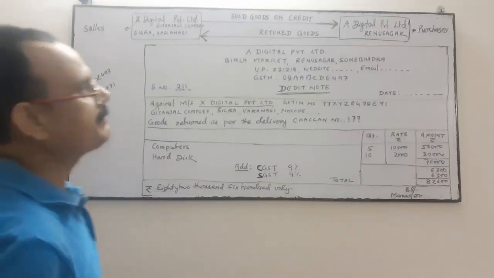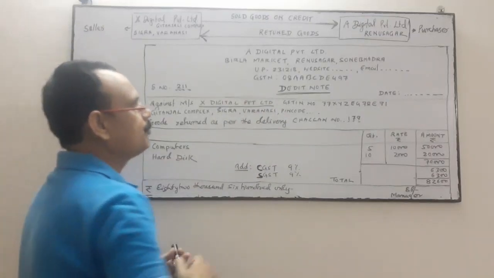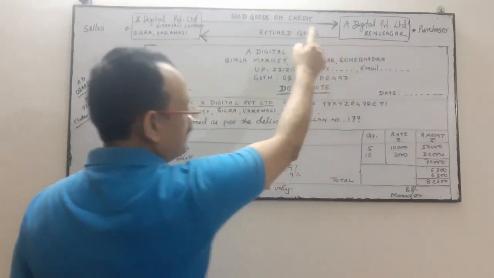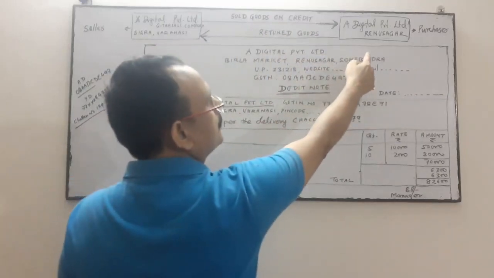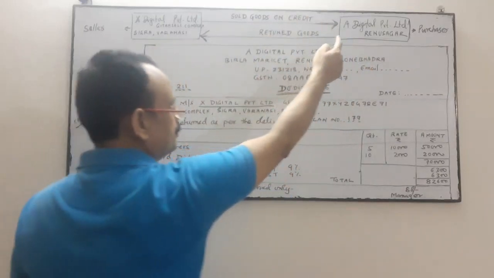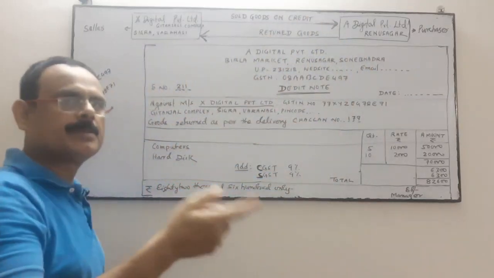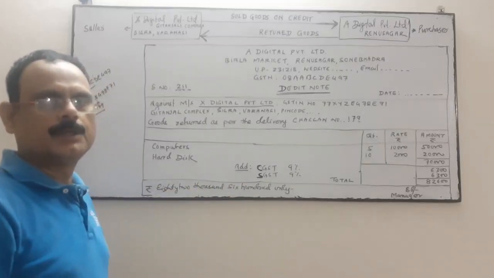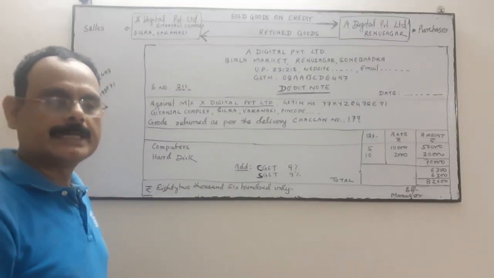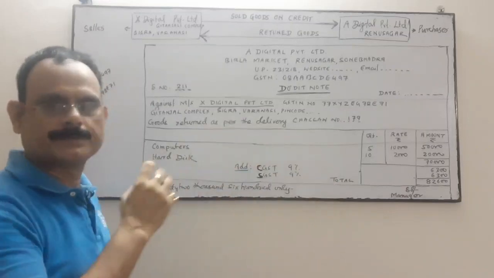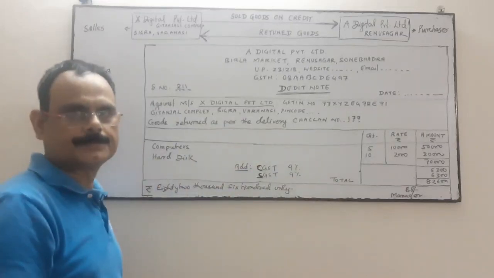Is it clear what a debit note is? So the debit note will be issued by whom? By the purchaser, when the goods purchased are returned by the purchaser. When the goods are returned by the purchaser, it is purchase return.